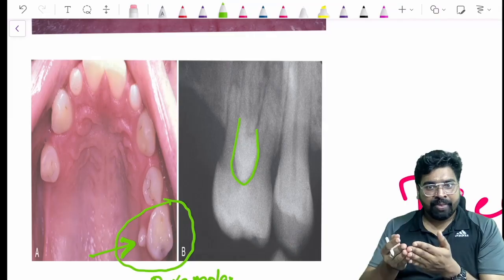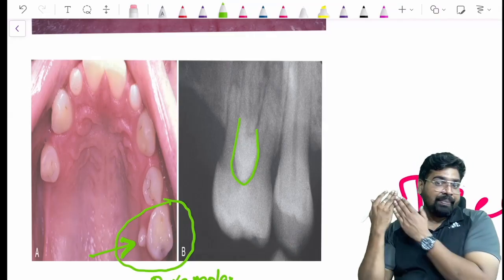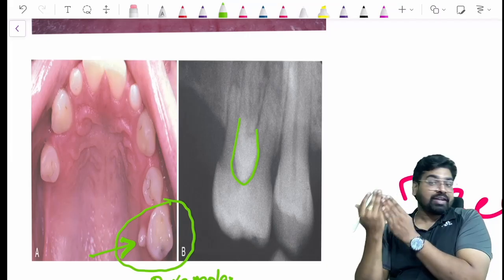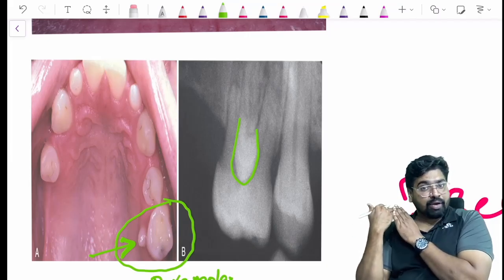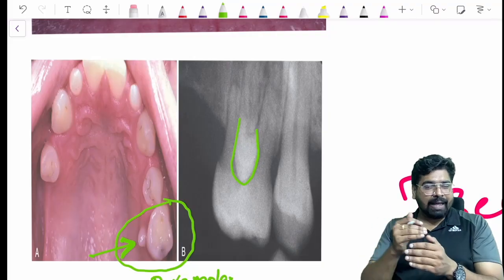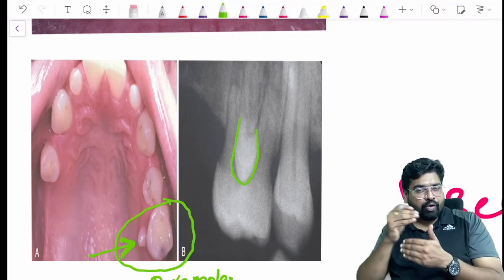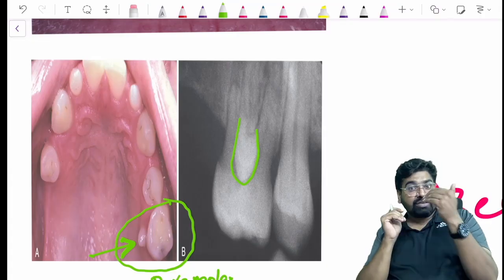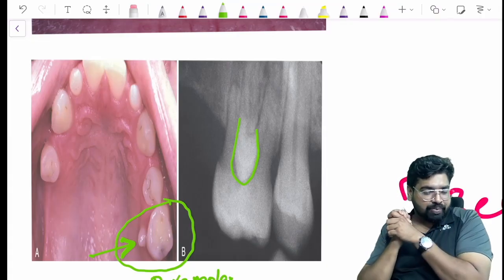This is not a distomolar. If it was a distomolar, it would come at the extreme end, after the third molar. A paramolar is on the buccal or the palatal side; buccal or lingual side, or we say buccal or palatal side. So this is a paramolar. I hope this is clear.